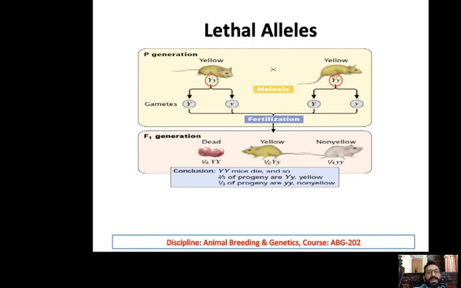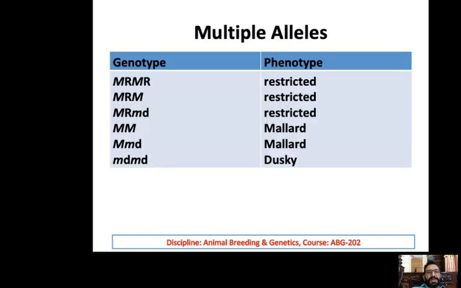But the homozygous dominant is completely missing. We cannot see that phenotype, which should be red. And the absence of that phenotype is because of the lethal gene present. When both of the alleles are dominant, it causes death, that is embryonic death, and we will never see this phenotype. This is another case of deviation from the Mendel laws.